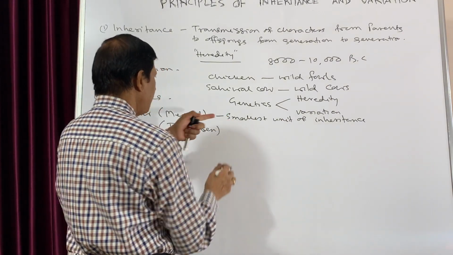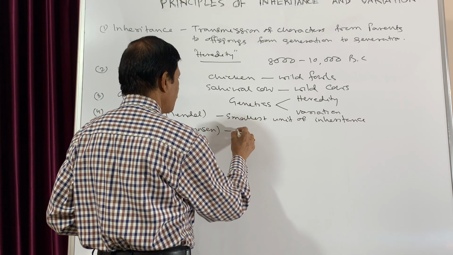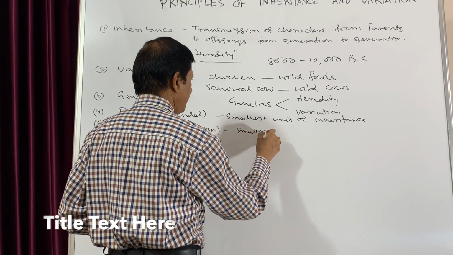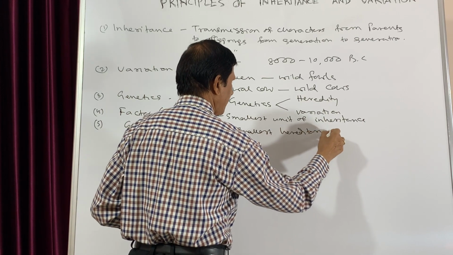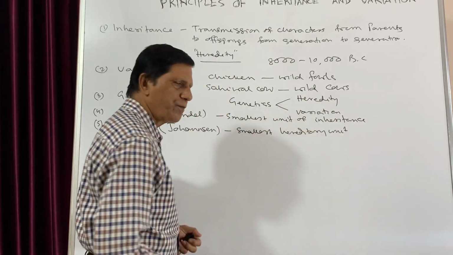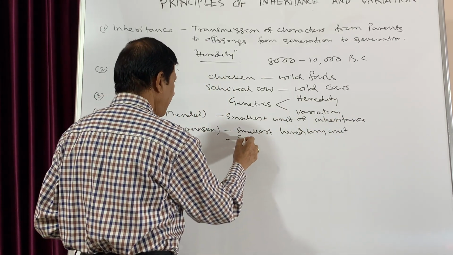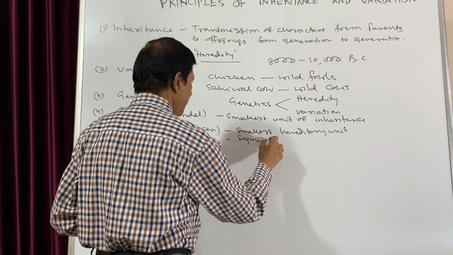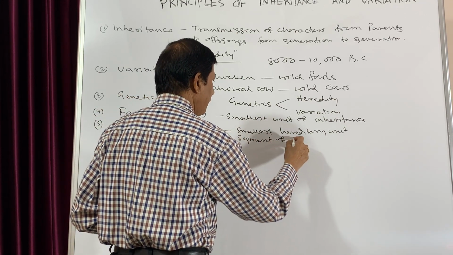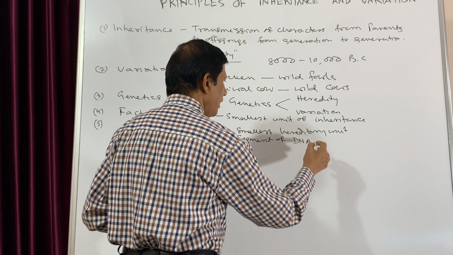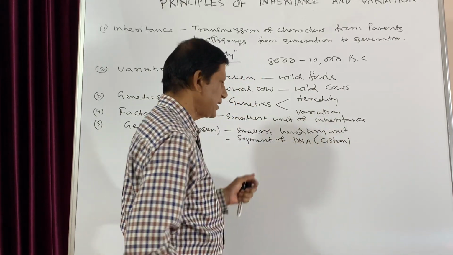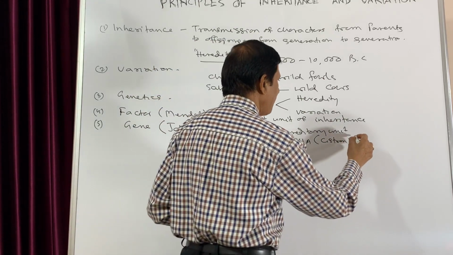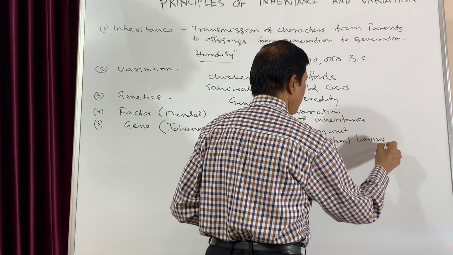Again, just like this, it is the smallest hereditary unit. It is a segment of DNA. And nowadays we are calling it as cistron. It is a segment of a DNA having a particular function.